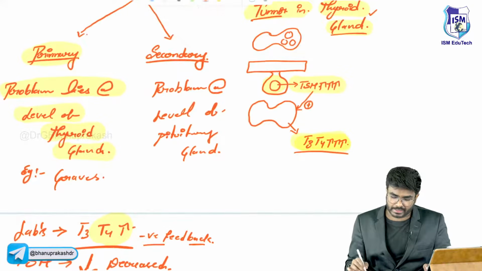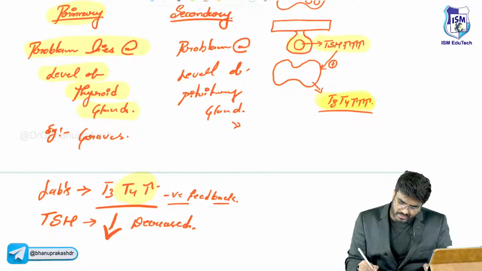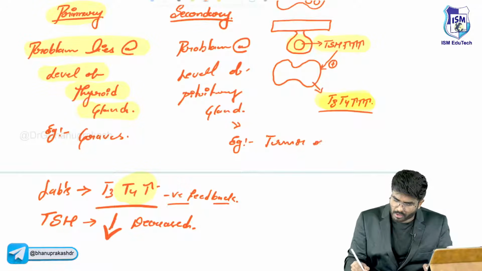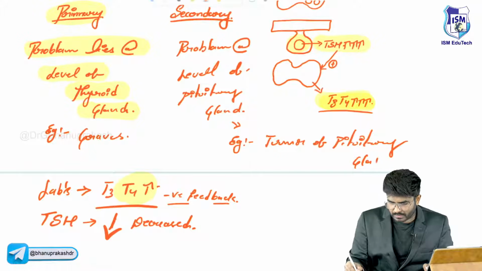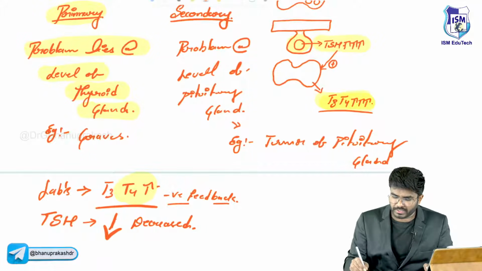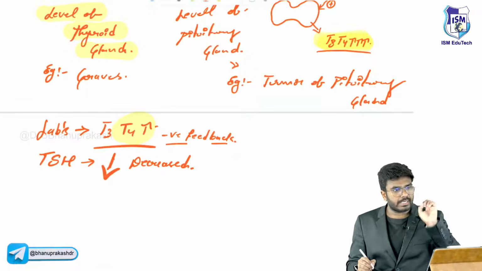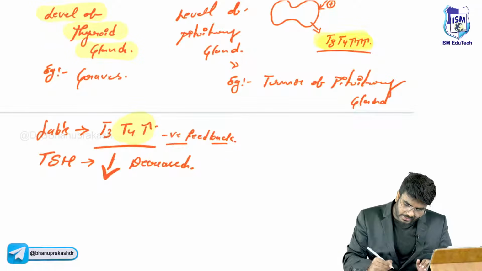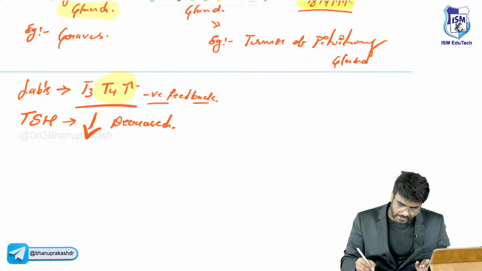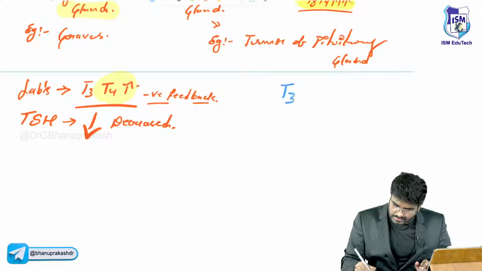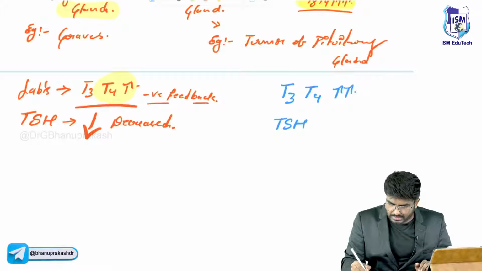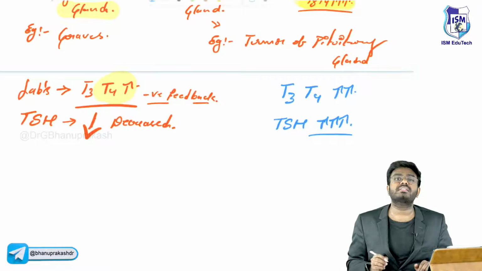But in secondary, look. Sir, what is the example of secondary? A pituitary tumor, a tumor of the pituitary gland. If there is a tumor of the pituitary gland, it is producing an excessive amount of TSH. So, in secondary, the important difference is here. In secondary also, if you look at the labs, the T3 and T4 levels are elevated, no doubt. But what about the TSH levels? The TSH levels are also high, more TSH will be there.